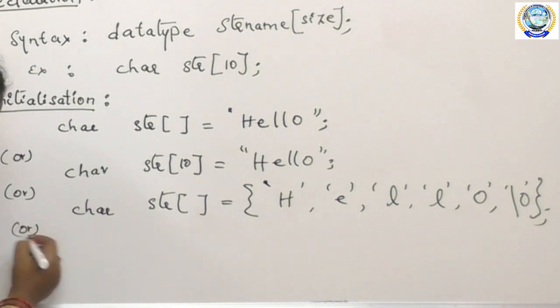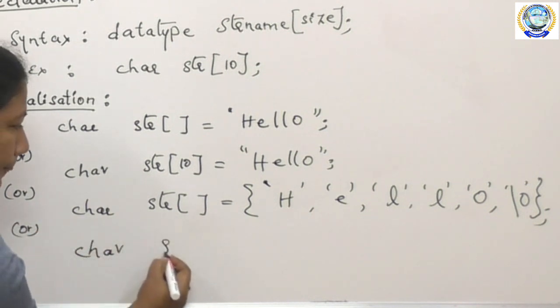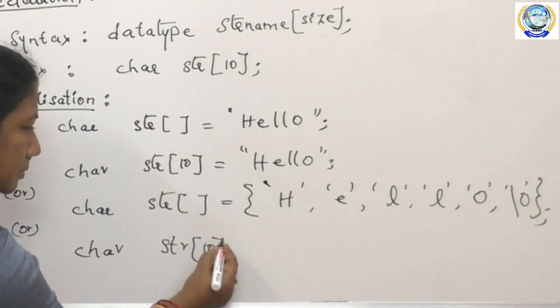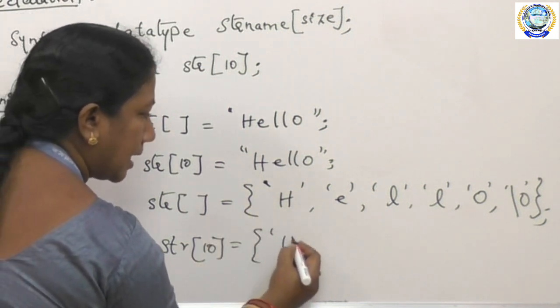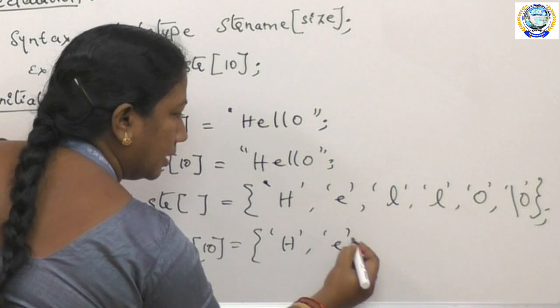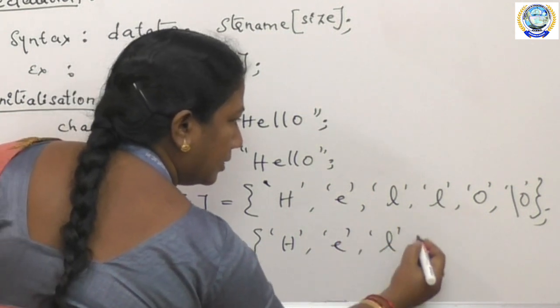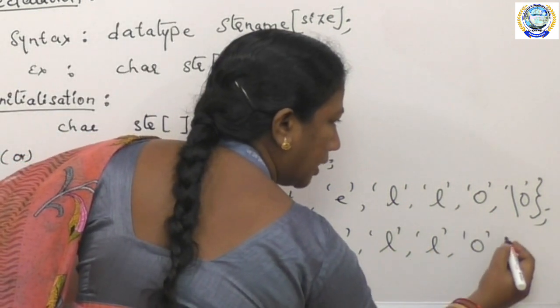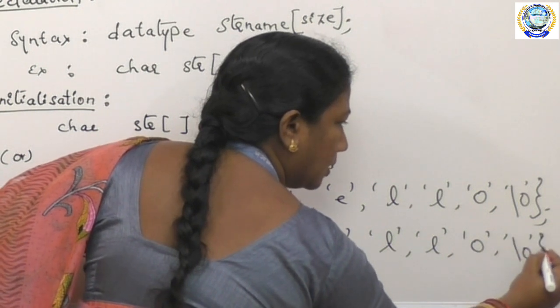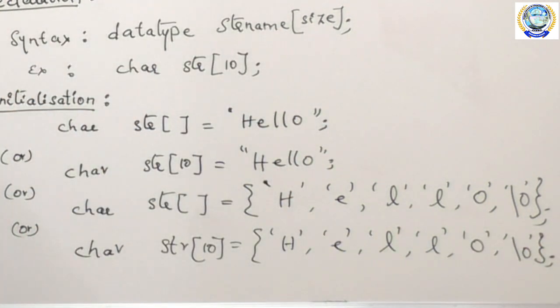Or the above statement can also be written as char str[6] with the size mentioned, then the same thing: 'H', 'E', 'L', 'L', 'O', and '\0', each in single quotation. In the initialization of the string, I have to give any of these formats. Okay. So this is the initialization.